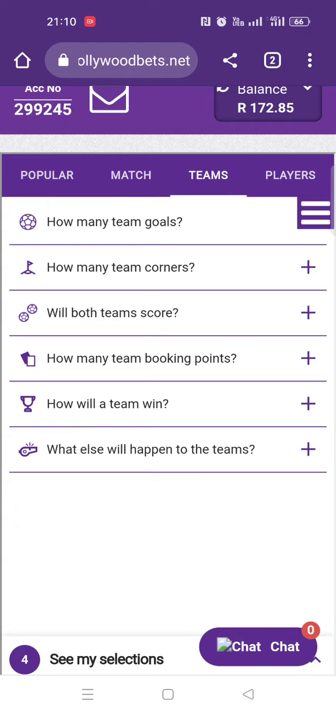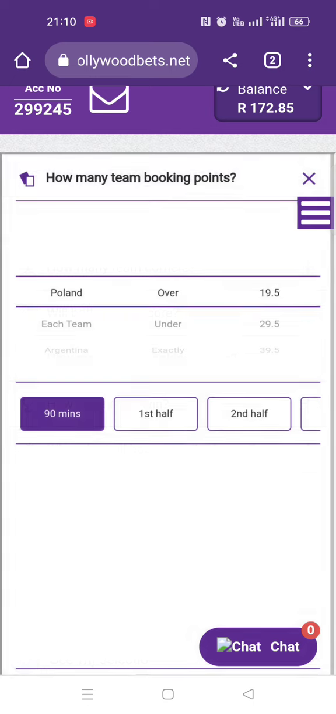How many team booking points? You can see team booking points. I've told you what it is. But now it's just you taking it to a specific team, maybe you're saying for Poland there will be over 19.5 points, meaning there will be two yellow cards for Poland specifically. You understand? So it's just you now referring to a certain team. You know what I mean?